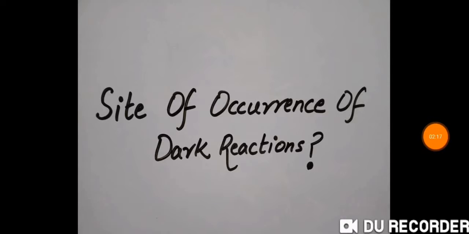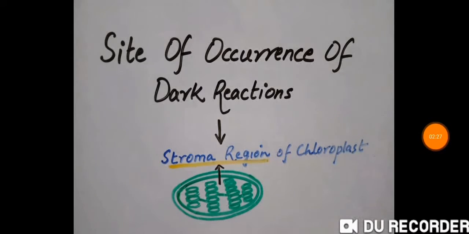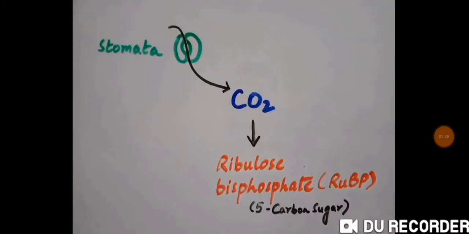Before proceeding any further, we must know the site of occurrence of the dark reactions. That is, where does the dark reaction actually take place? As we have studied earlier, the dark reactions take place within the stroma region of the chloroplast. Now let's talk about the key players of the dark reactions. During the dark reaction, one molecule of carbon dioxide, which entered the leaf through the stomata, combines with a 5-carbon sugar present within the stroma of the chloroplast called ribulose bisphosphate or RuBP.